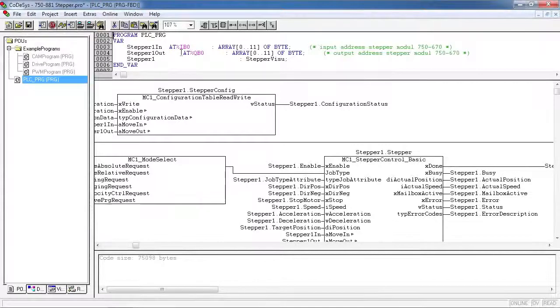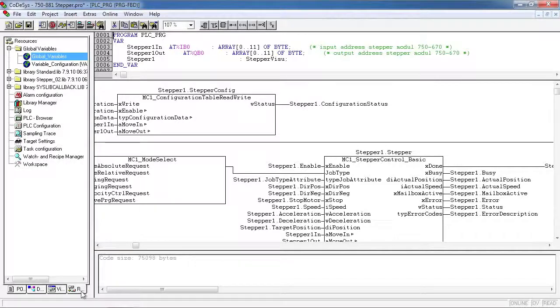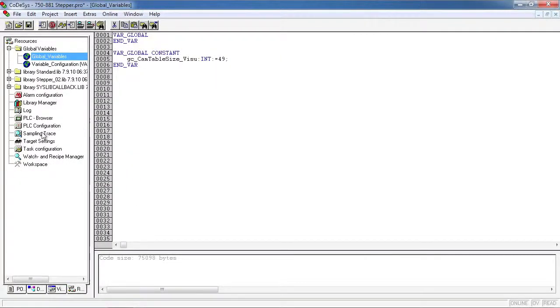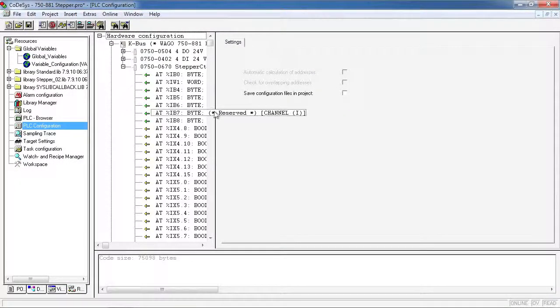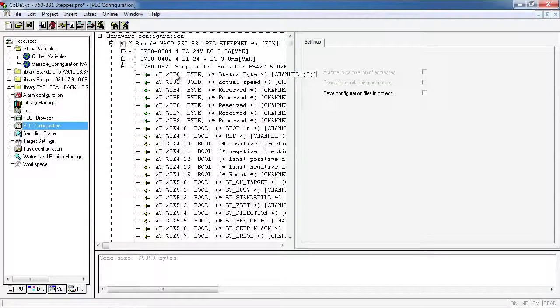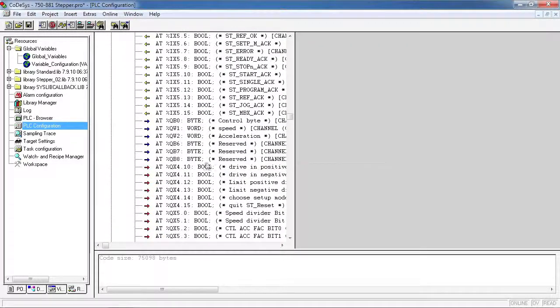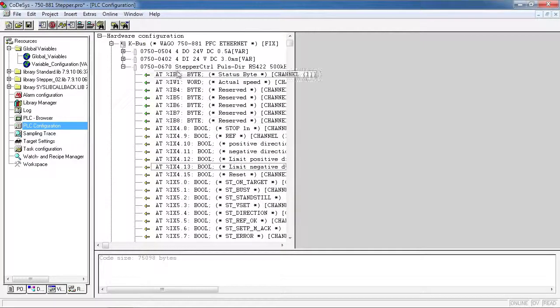One thing you will need to check are the addresses for your hardware. On this node I don't have any other analogs, so I have IB0 and QB0 for my input and output arrays to communicate to my module. And you can check on your node by going to the PLC configuration and looking for the control bytes, which are the first bytes for the module. And you can see IB0 here, and then if you scroll down, QB0. So be sure to change those before you try to go online with your controller.